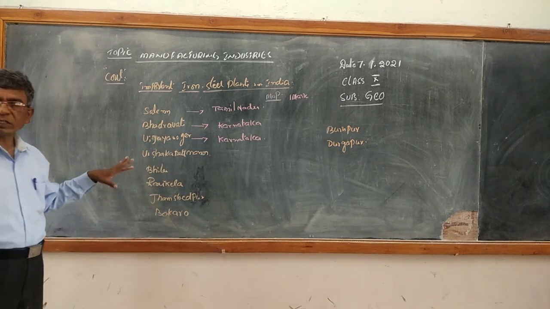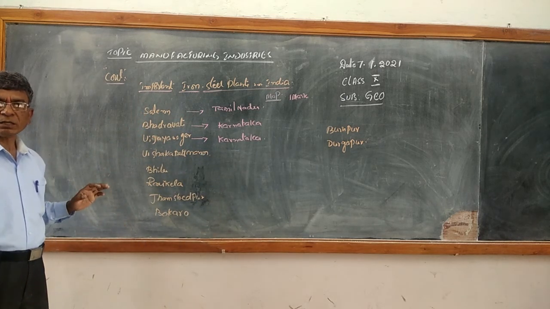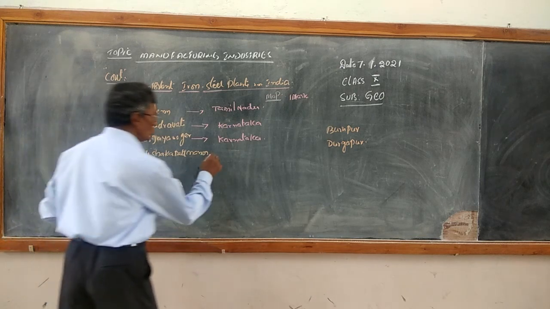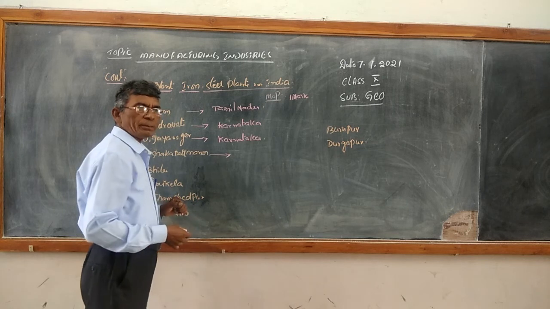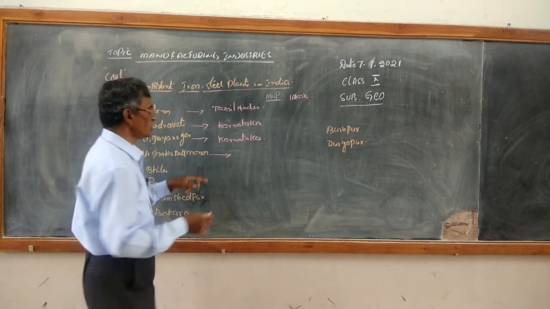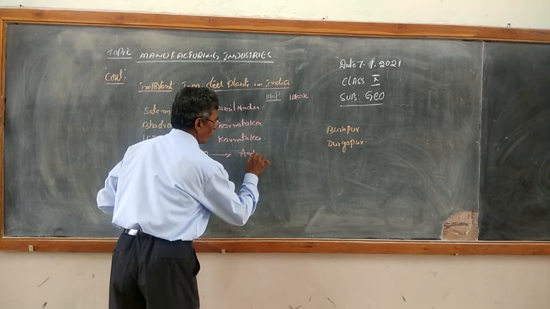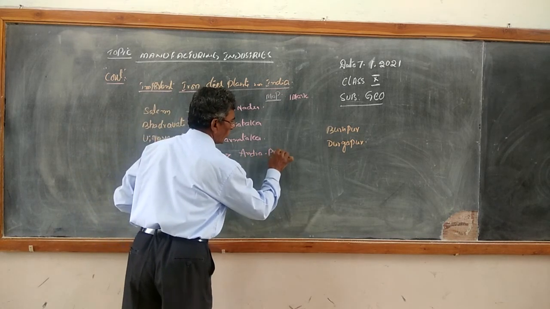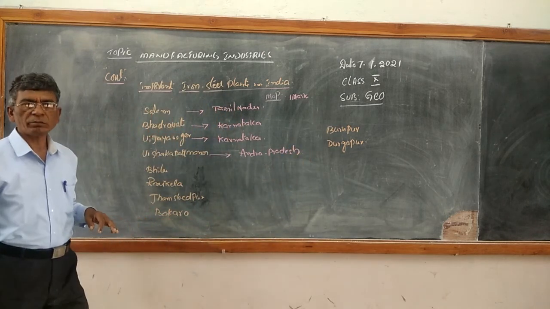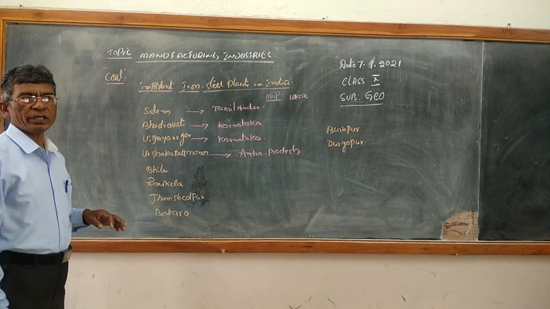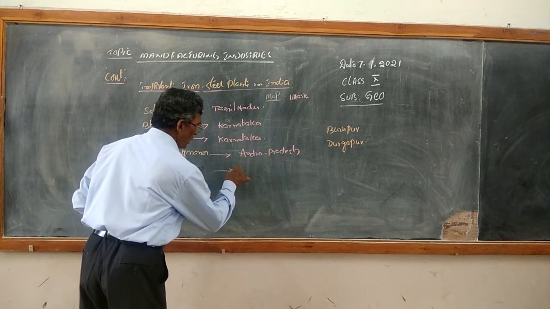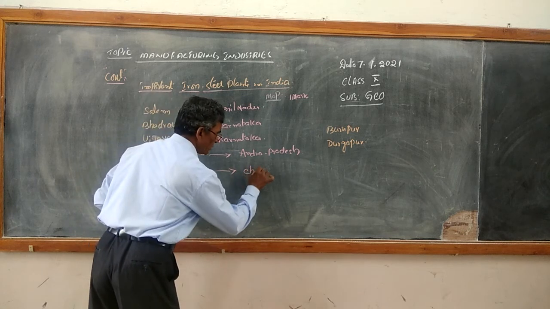Then come to Visakhapatnam iron steel plant, or you can say Vizag, that is in Andhra Pradesh. Visakhapatnam iron steel plant is located in the state of Andhra Pradesh. Then come to Bhilai. Bhilai iron steel plant is located in Chhattisgarh.